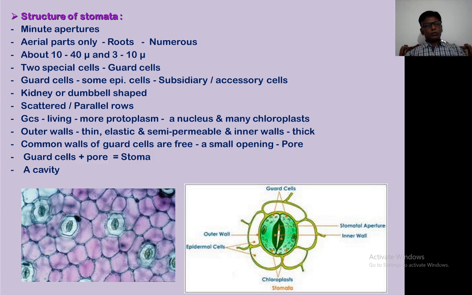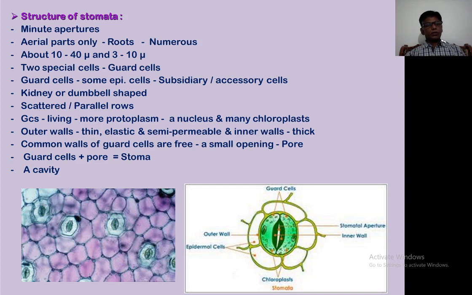They are never found on the roots. The stomata are numerous on the lower surface of the leaves. The size of the stomata is about 10 to 40 microns in length and 3 to 10 microns in width. Each stoma consists of two special cells. These cells are called guard cells.